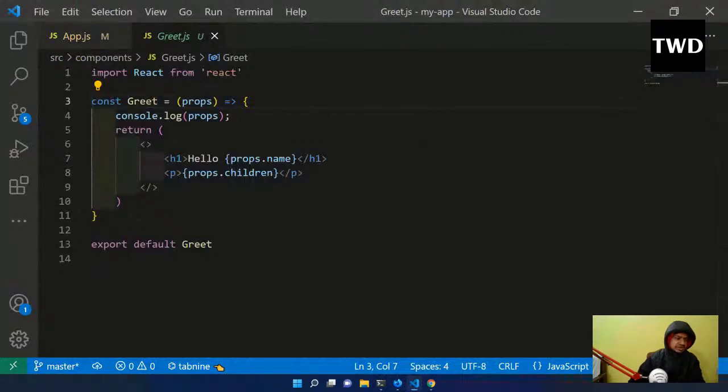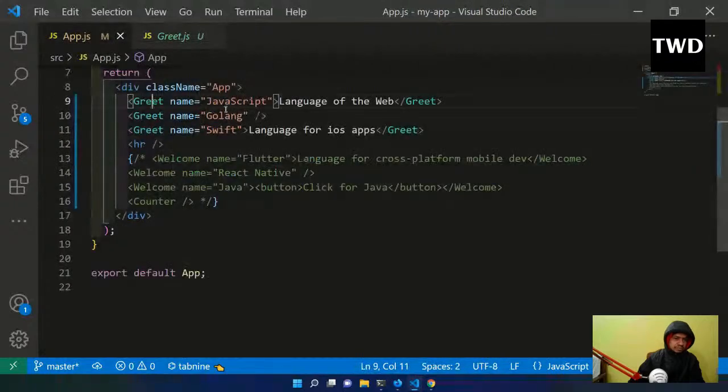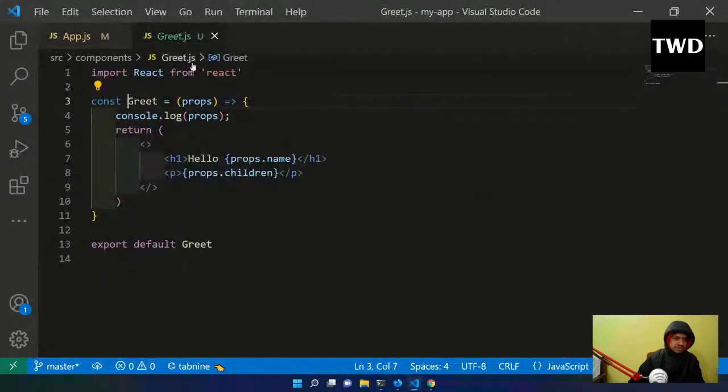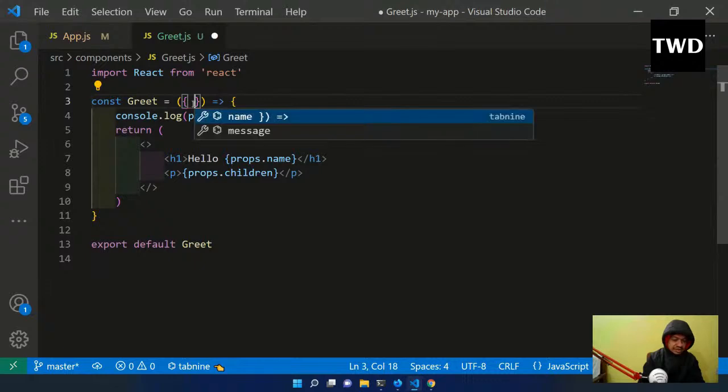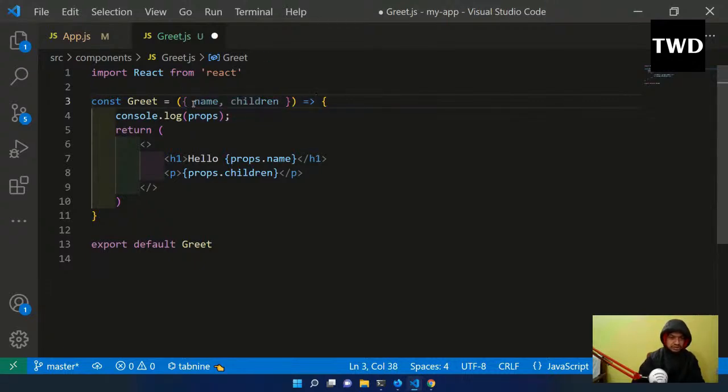So what is destructuring? Destructuring, as I've told, is the short form. Suppose I don't want to use this props. I want to use the shortcut. So how to do it? There are two ways to do destructuring. First, instead of this props, I'll directly do the destructuring. I have two types of props: one is a name prop, one is a children prop. So I'll come here and do it here. This is object destructuring. That's why I told you ES6 is very, very important. So this is name comma children. Name comma children will be there as.